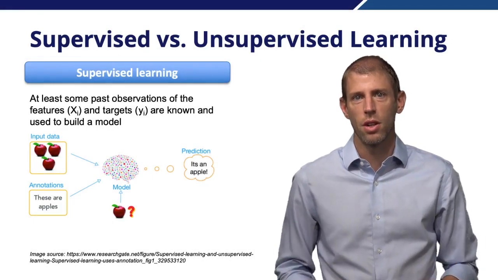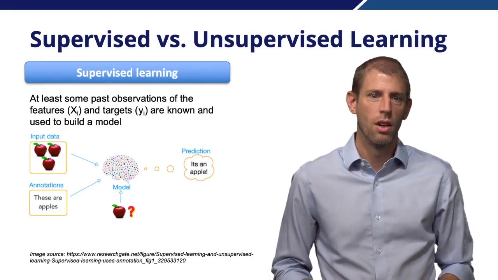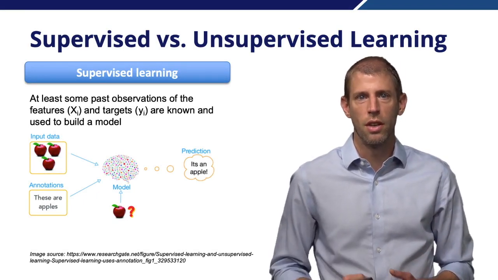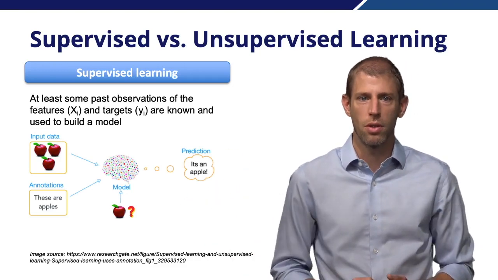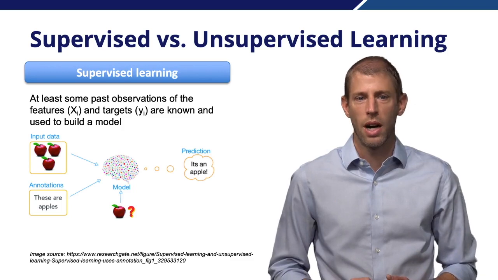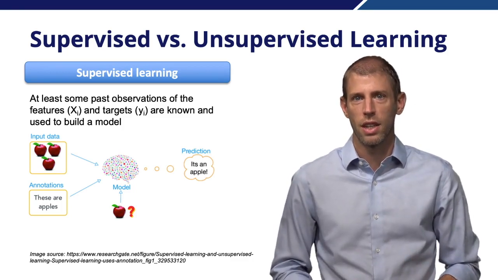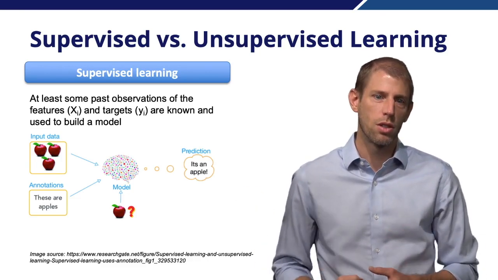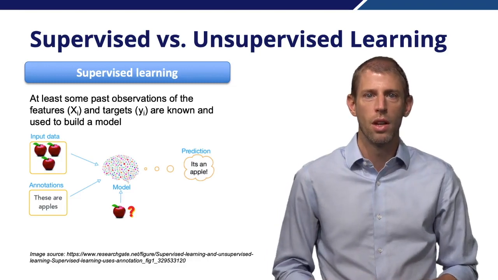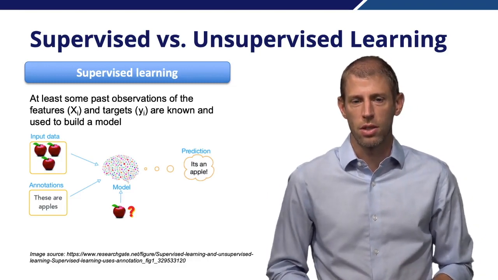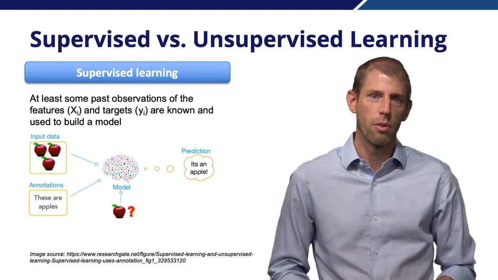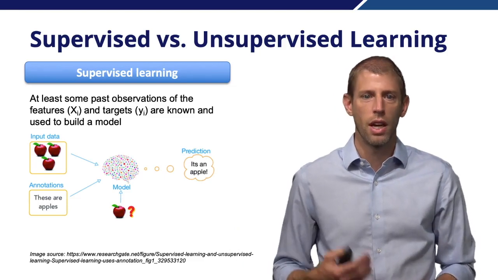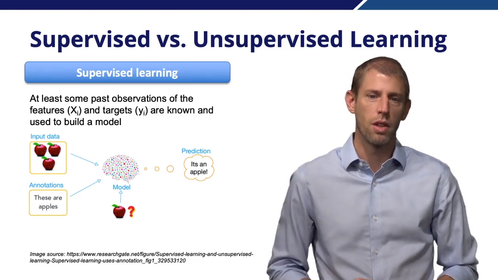We'll now dive in a little bit deeper on supervised versus unsupervised learning. In supervised learning, we have some set of past observations of the features, and we have the associated target for each of those observations. We can use those to develop a model. So let's say we want to build a model to recognize apples. We have a set of pictures of apples, and for each of those pictures, we have a label that says this is an apple. We build a model using that set of pictures, and then our model is now capable of recognizing new pictures of apples. So we can feed it a picture of a different apple, and it should be able to recognize that this is also, in fact, an apple.